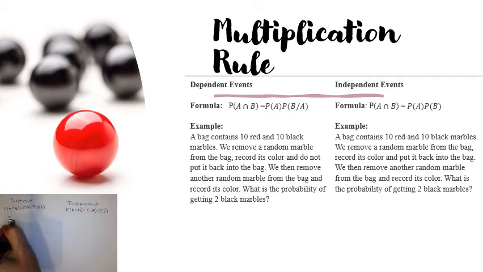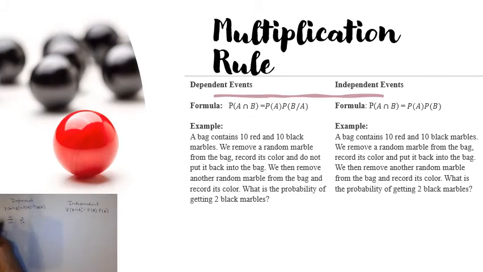Then we need to multiply it times the probability of B given A has already occurred. Remember, we are drawing that black marble, and we are not putting it back in the bag. So how many marbles are left in the bag? Now there's only 19. How many of those are black? If we know event A has already occurred, event A was that we drew a black marble, so I now only have 9 marbles left that are black.